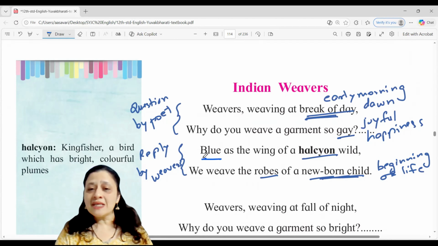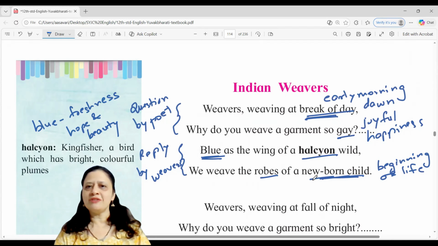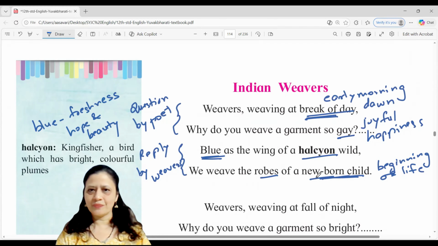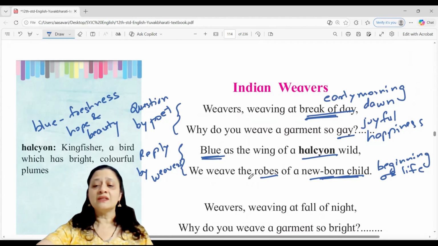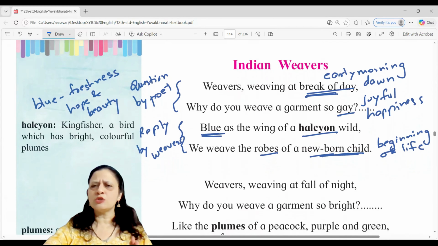And now, why is it that they are choosing blue as the color? Blue here symbolizes freshness, since blue always represents freshness, or it represents hope and beauty. So the color blue has been chosen by the weavers for the clothes of a small child, a newborn child. Now this pattern of the stanzas remains the same throughout the poem. First two lines are a question by the poet, and the next two lines are the reply given by the weavers. So remember this pattern, it is throughout the poem.